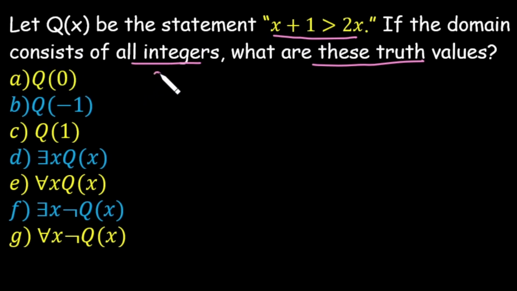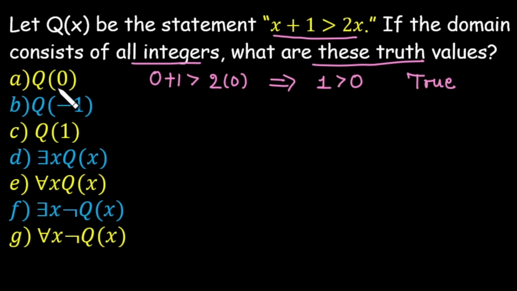Q0 is 0 plus 1 greater than 2 of 0, meaning 1 is greater than 0. This is the statement Q0. Now it gets converted into a proposition. Initially it is a predicate. Now the statement is true or false. The statement is clearly true, so its truth value is true.